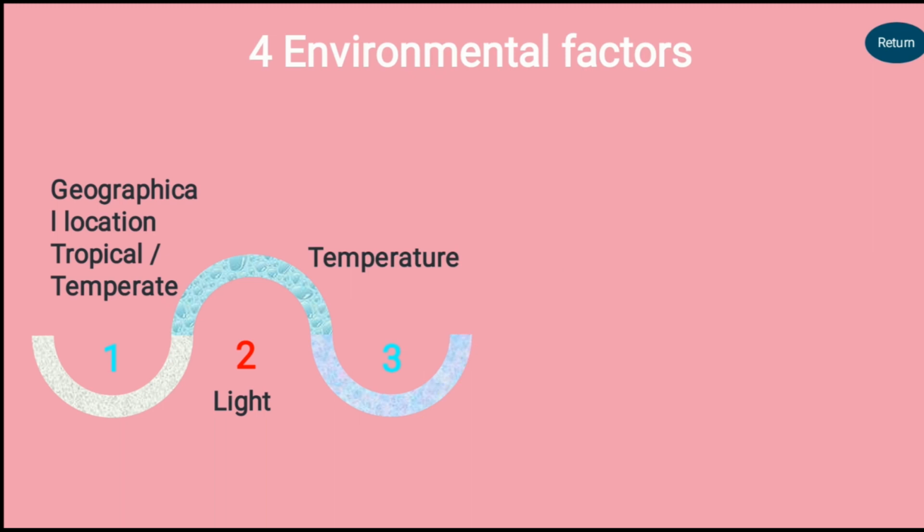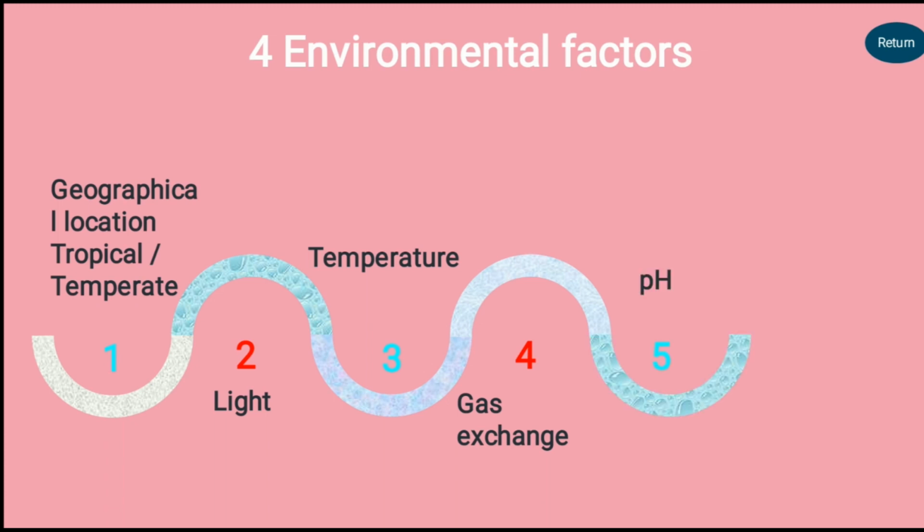Next one is temperature. Generally they respond well at 25 degrees Celsius, and it may vary for some other specific types of plants. Gas exchange within the plant culture vials is also necessary, and maintaining the pH of the nutrient medium also plays a major role. Generally plants efficiently take up the nutrients at pH 5.8 to 6. And culture room location also plays a major role. The culture room should be in a calm place and free from contamination with dust and other particles.